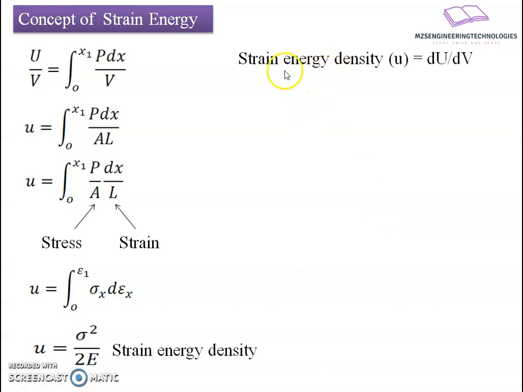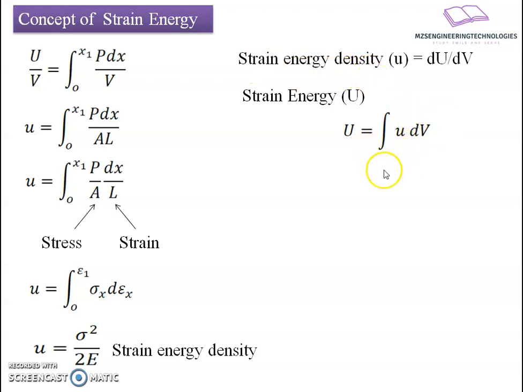Now we'll recall the statement which we have made. Strain energy density u is equal to dU divided by dV, a small increment in the strain energy divided by an increment in the volume. If you rearrange this to get the total value of strain energy, the equation can be rearranged as U equals the integration of u dV. It means I am going to extend the distribution of strain energy density over the entire volume.